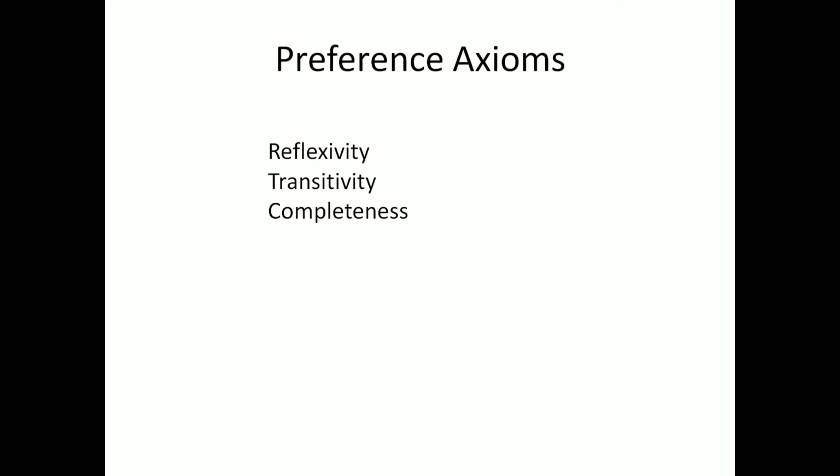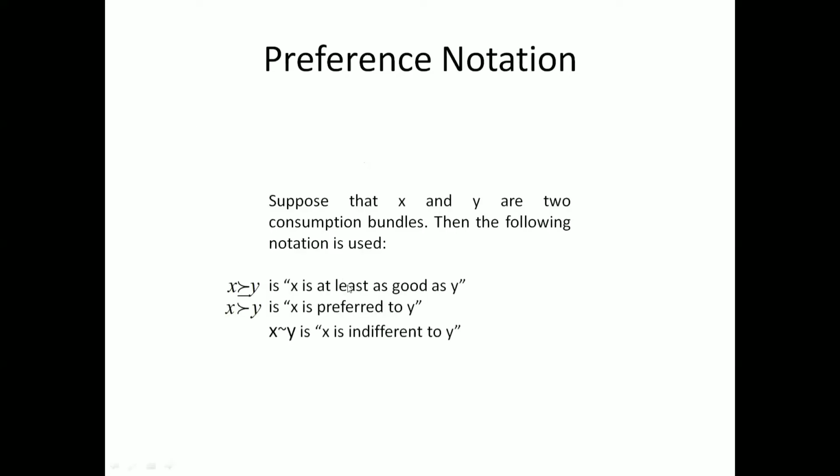Now to understand this, we are categorizing our preferences under reflexivity, transitivity and completeness. I'm taking transitivity first. To understand transitivity, this is a strong preference, as we have seen in the notation over here. This is a strong preference.